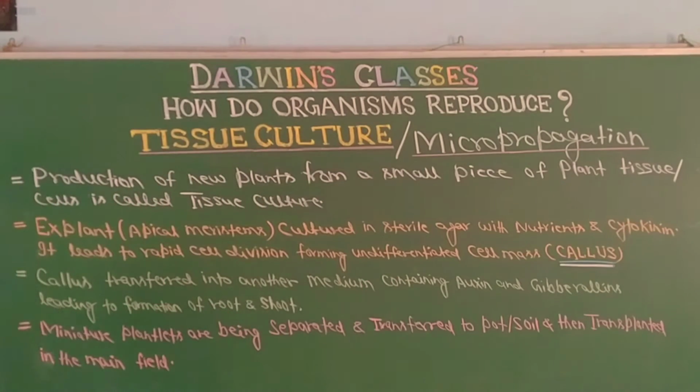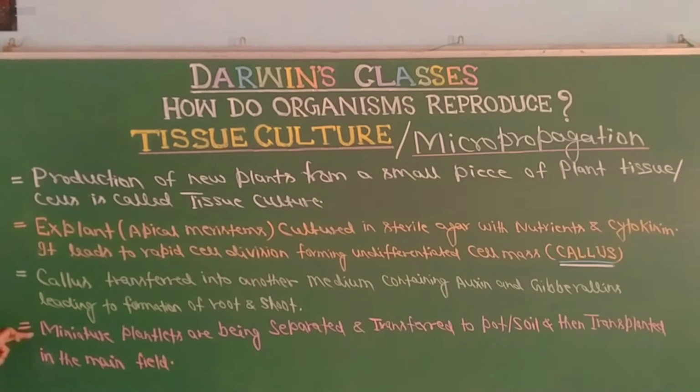Now it is agitated so that the callus is scattered and separated in the nutrient medium, and then transferred into another medium containing auxin and gibberellin. These hormones are responsible for the development of root and shoot respectively, so ultimately the cell mass forms a root system and shoot system.